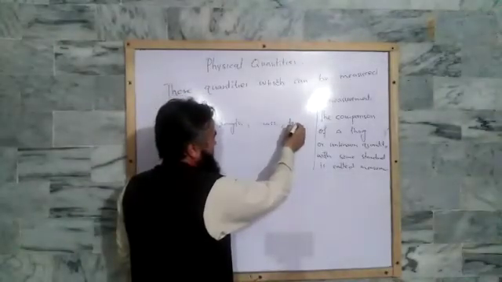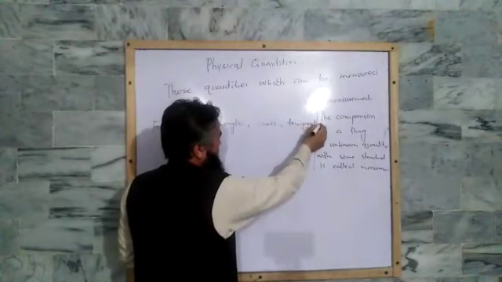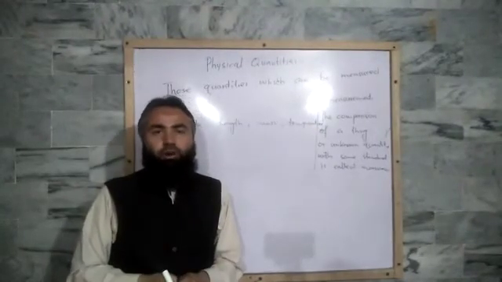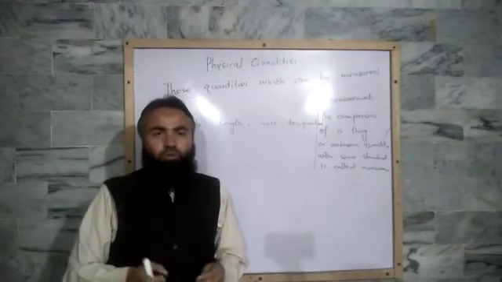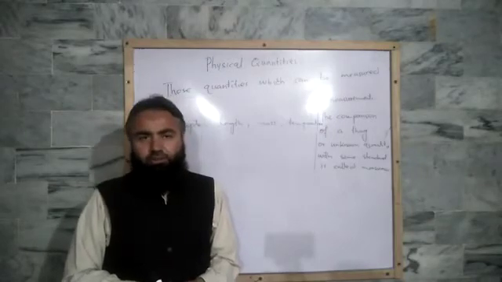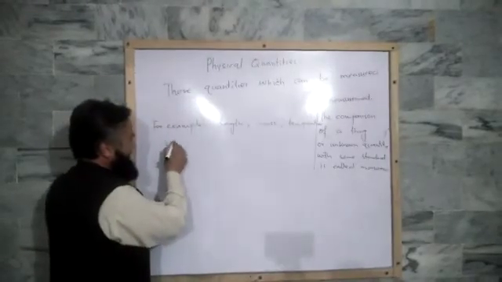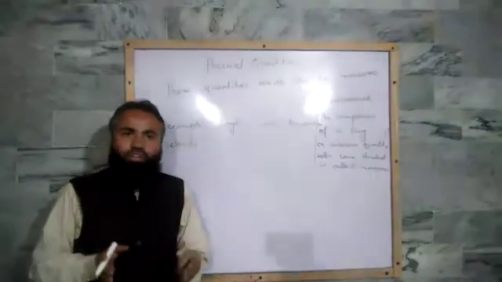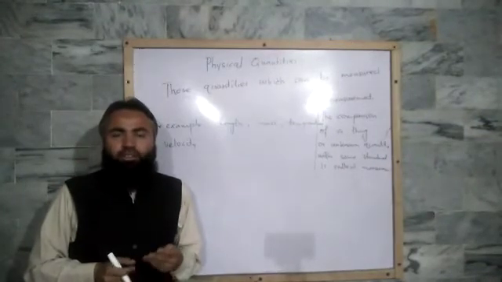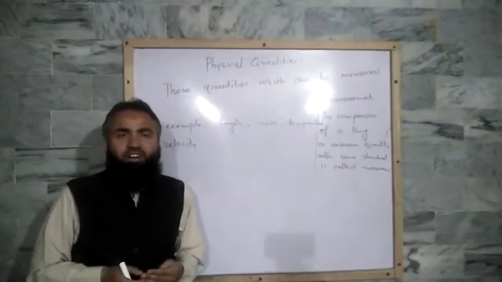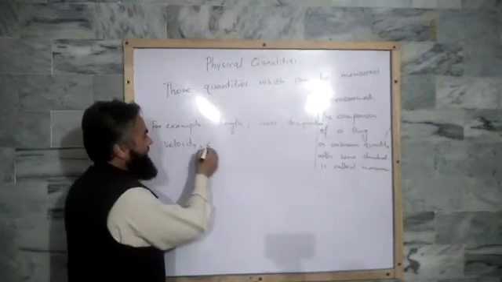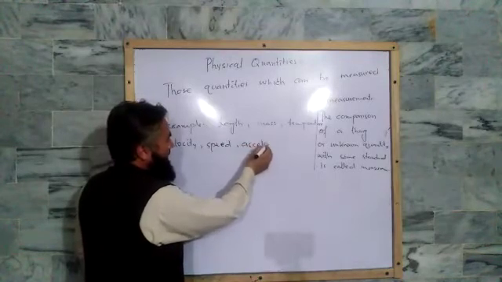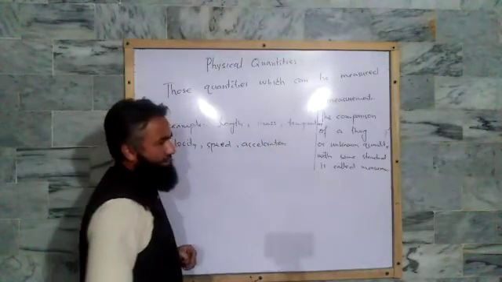Similarly, temperature. We can measure the temperature of our body, temperature of water. So temperature is a physical quantity. Similarly, velocity is a physical quantity. We can measure velocity of a car, speed of a car, acceleration of a car. So velocity, speed, acceleration, these all are physical quantities.